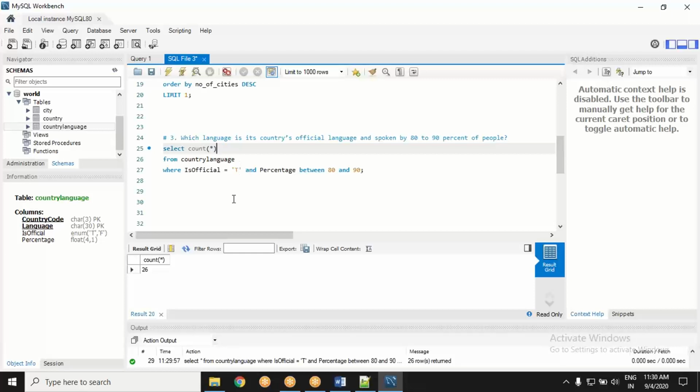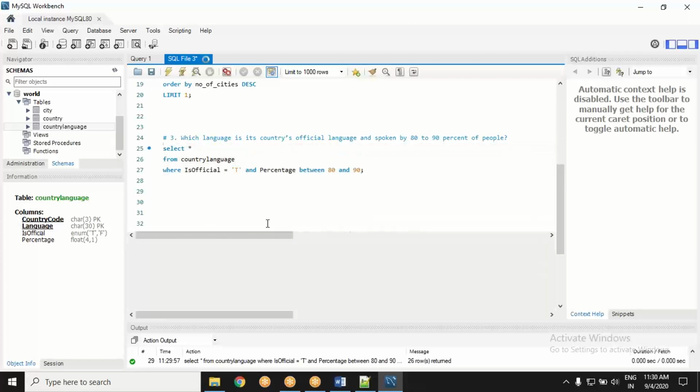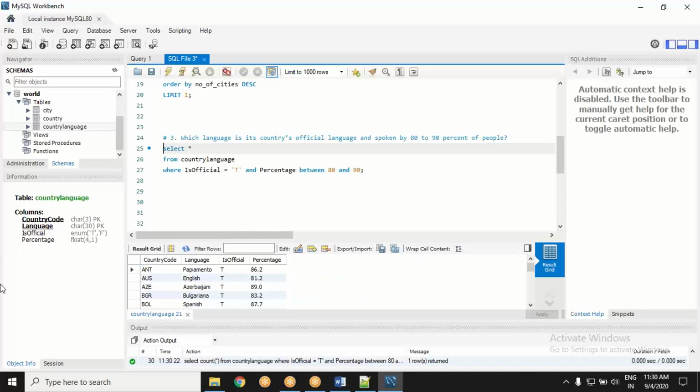You are getting that? It gives you the data of 26 rows. You must be getting which country, which is the official language, and it is spoken by a population between 80 to 90%.